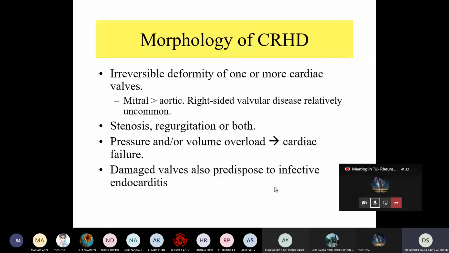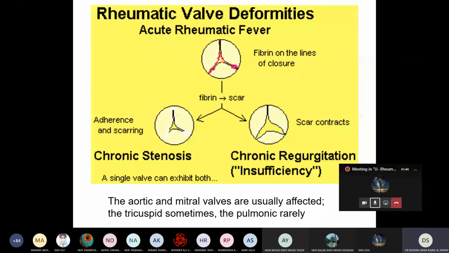pathogeneses of infective endocarditis is the deformity of the valve, and it is like a nidus for trapping any bacteria and forming the vegetation. Remember, in infective endocarditis you have vegetation, right? But that one is septic vegetation. But in acute rheumatic fever, it is sterile vegetation, meaning there is no bacteria. In infective endocarditis, there are bacteria. Many of you sometimes confuse infective endocarditis and rheumatic carditis or rheumatic heart disease.